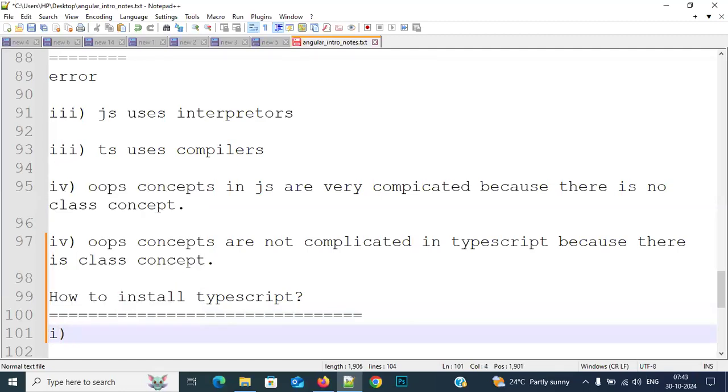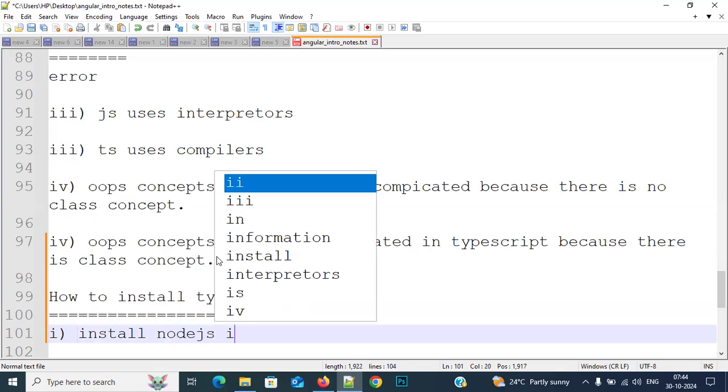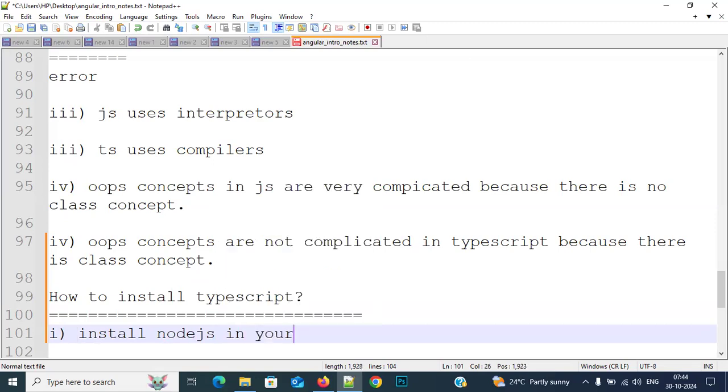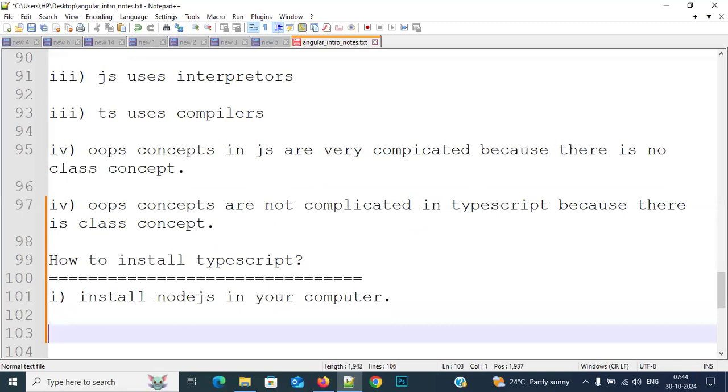The first step is to install Node.js on your computer. Please don't follow these steps now. Tomorrow in class I will install it on everyone's computer. So please don't install it before tomorrow; I will install it in front of everybody and show it. Install Node.js on your computer. Why? Because TypeScript also internally depends upon Node.js.